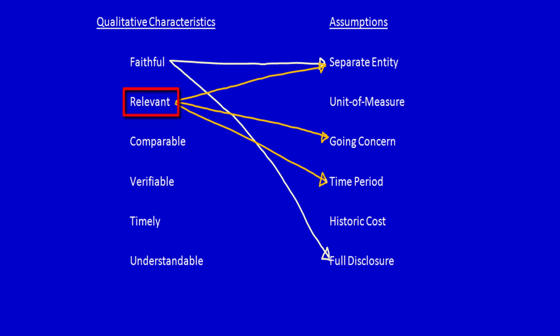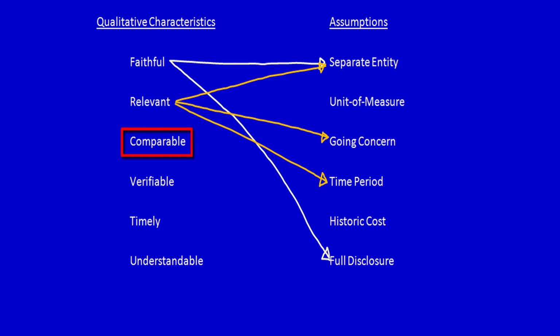Historical cost, relevant information. Actually, historical cost might not be relevant. And then we've got full disclosure. I don't think relevance and full disclosure tie together. Like having predictive value, full disclosure, it doesn't make sense to me. I'm finished with relevance. Let's move on to comparable.